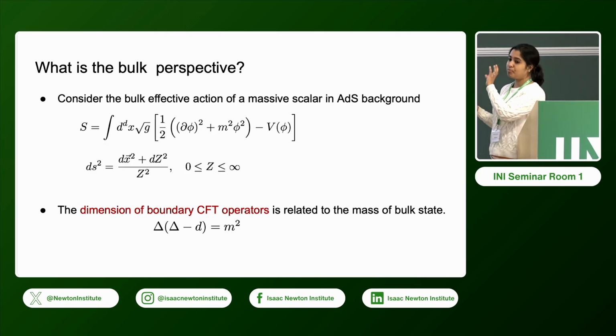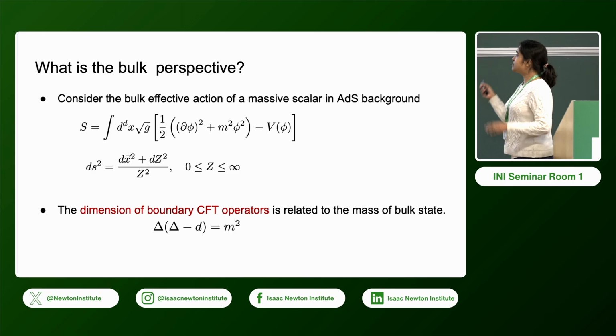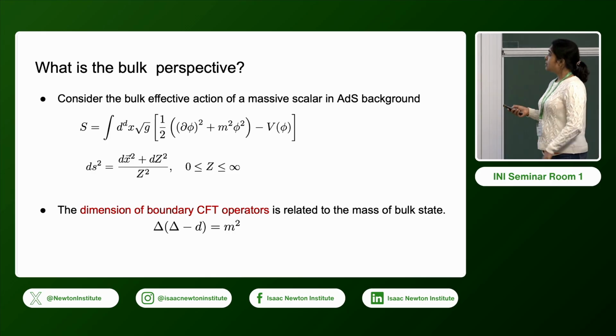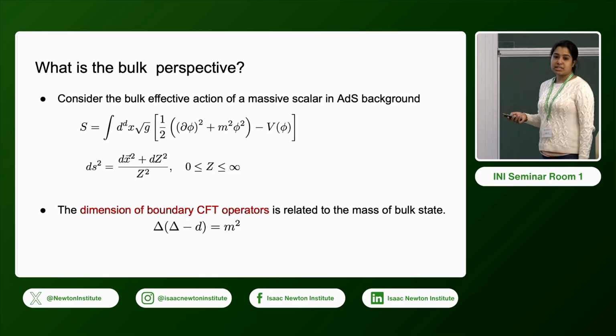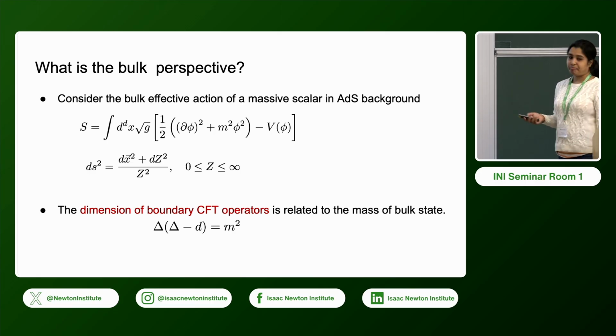So we will keep only terms that are Z2 even, and then we see what are the possible terms that we can add consistent with symmetries. And the mass of the scalar field phi is related to the scaling dimension of the boundary CFT operator in this way.